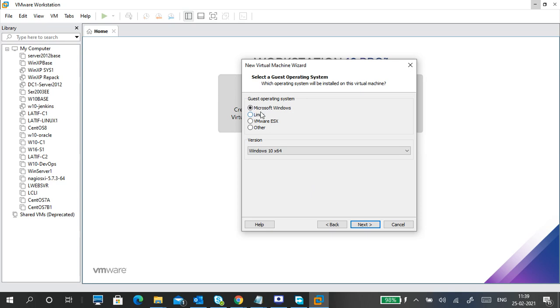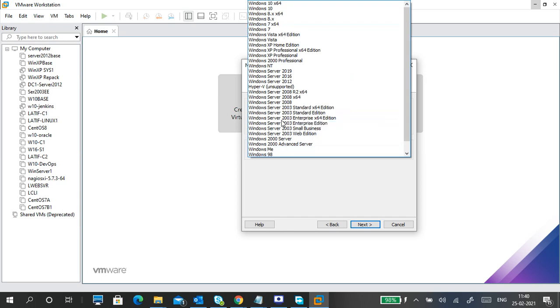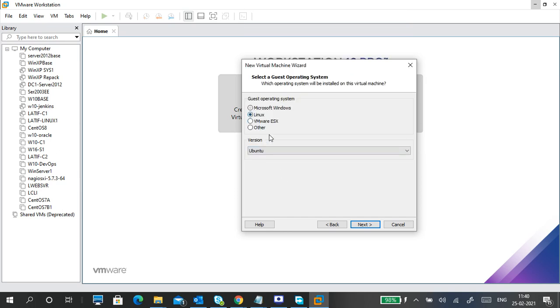Okay, so my guest operating system type is Linux. Currently, I'm trying to install CentOS, right? So mine is Linux. If I want to install Windows, then select Windows and select which type of operating system. If you want to install Linux, select Linux.